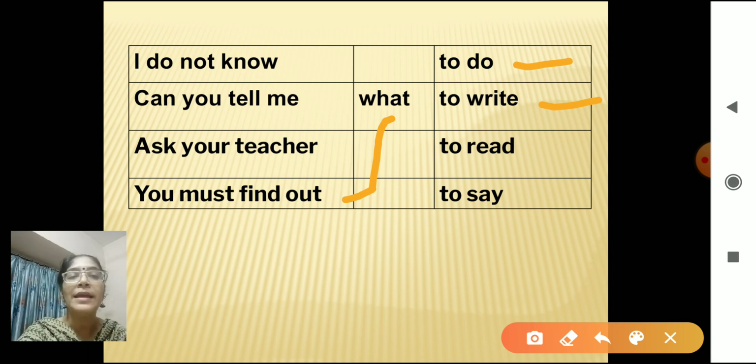Next, which part will you take? To read. Correct. How are you going to frame? Yes, you must find out what to read. Very good. And now we will join with the last part, to say. You must find out what to say. Correct.